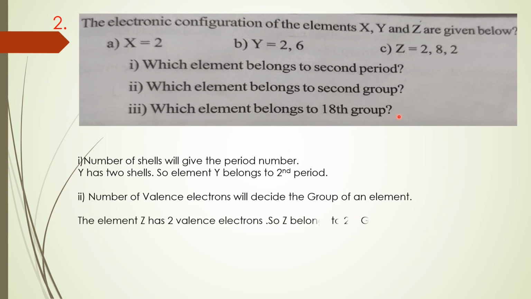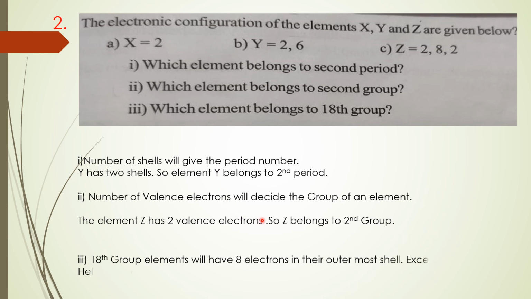Next, which element belongs to 18th group? 18th group or zero group, inert gases. They are known as inert gases. So the general electronic configuration is ns2 np6 except helium. See this one here, 1s2. 2 electrons are there in the outermost shell. So the element X belongs to inert gases, that is 18th group or 0 group. In any manner you can write.